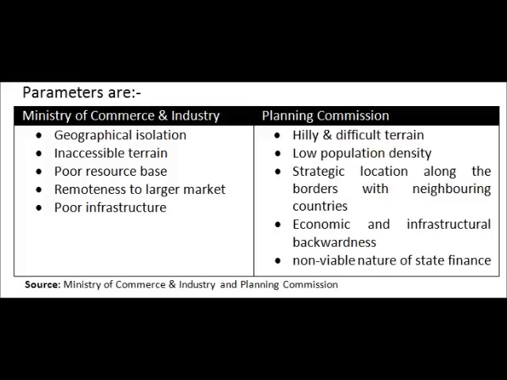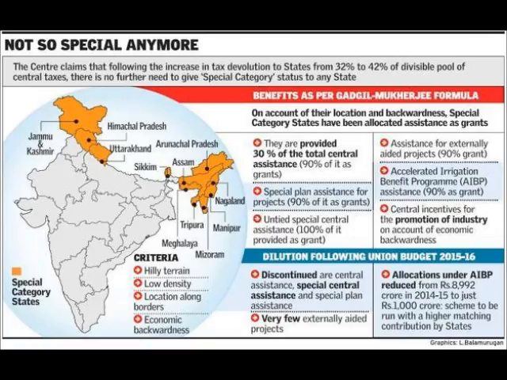Now in the current prevailing scenario, after the construction of Niti Aayog and the recommendation of the 14th Finance Commission to raise the state share in the central divisible tax pool from 32% to 42%, this system is abolished. So there is no longer this system of special category status for any state. So remember these things.